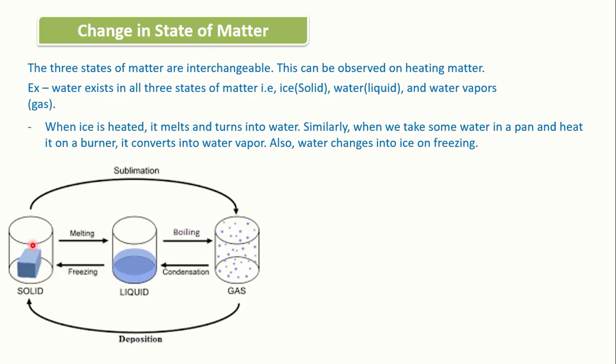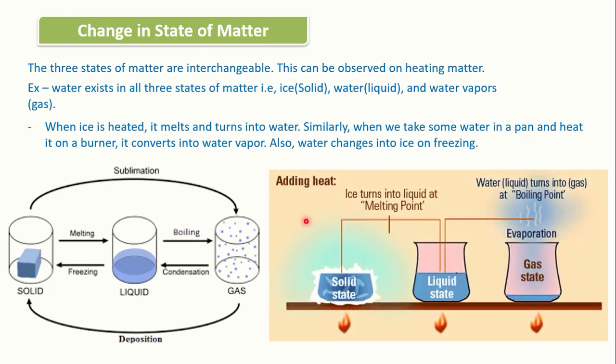So solid is converted into gas by sublimation and gas into solid by deposition. So here, adding heat to pieces of ice, the ice will melt and convert into liquid, and with continuous heat provided to the liquid, it will convert into water vapor.